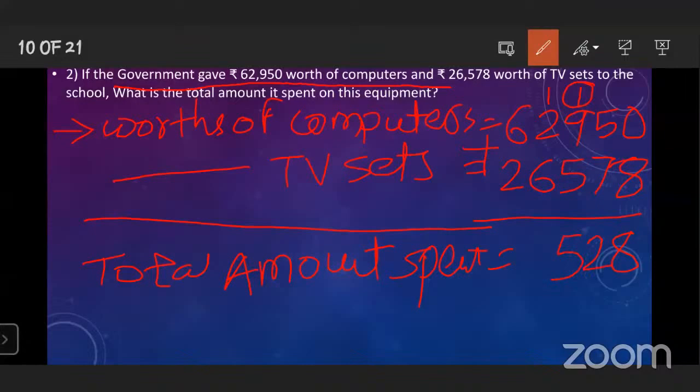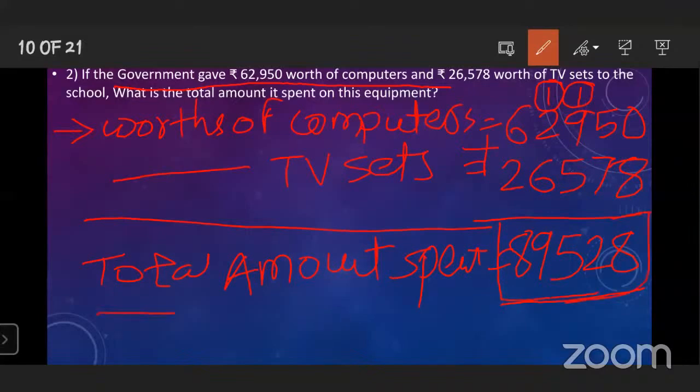So that 2 plus 6, 8. 8 plus 1 carryover, 9. And here 6 plus 2, 8. So what is the total amount spent on this equipment? 89,528. Yes, very good. This is the answer.